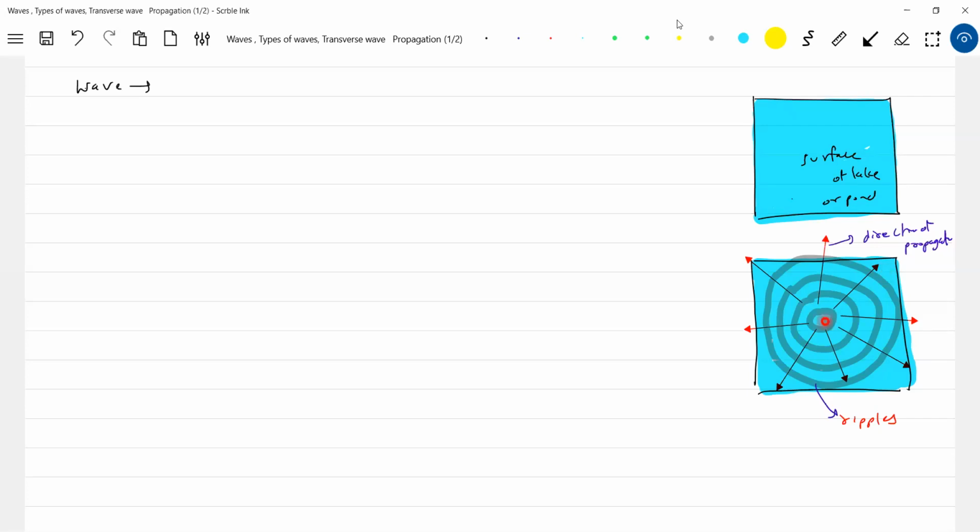When you drop a stone, the stone gets into the water with energy, and that energy will propagate. So disturbance propagating means some kinetic energy of the stone is given to the water, and that energy starts flowing radially outward. What will happen to points on the surface of the lake? They will not move outward; they will move vertically up and down. So the direction of propagation of the wave, or energy, or disturbance, is outward.